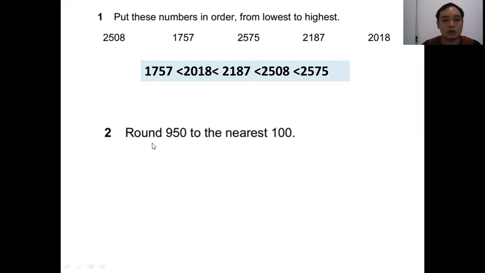Question 2. Round 950 to the nearest hundred. Now, round to the nearest hundred, that means the number will be here. It is either 900 or 1000. So the answer is 950. You can round up to 1000. Now remember, if it is equal to or bigger than 950, then the number you round up will increase and it becomes 1000.